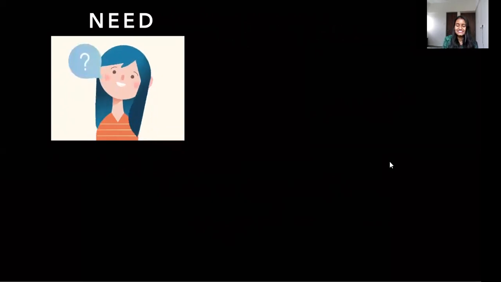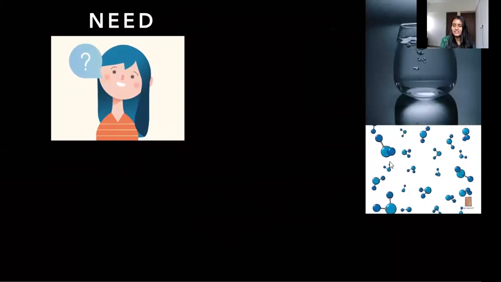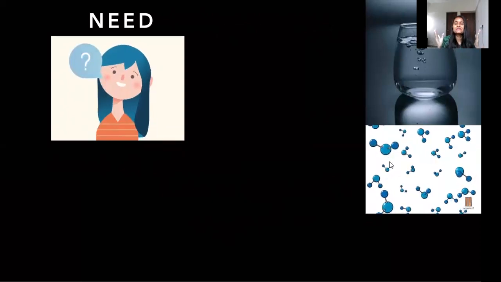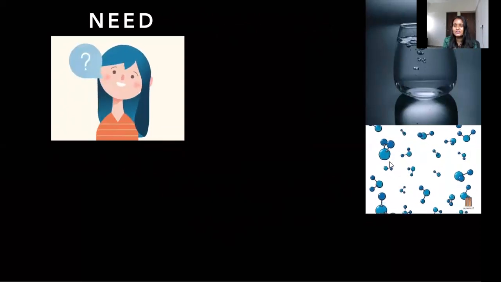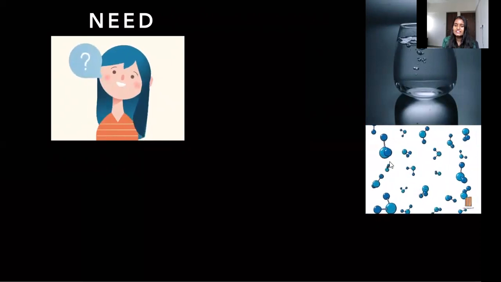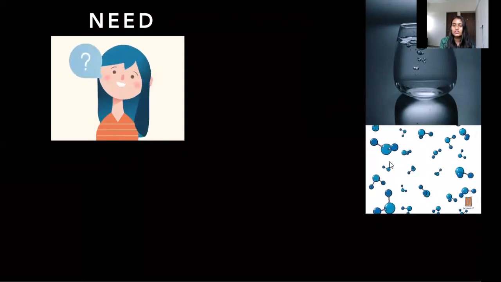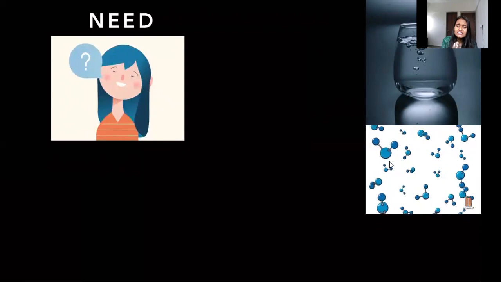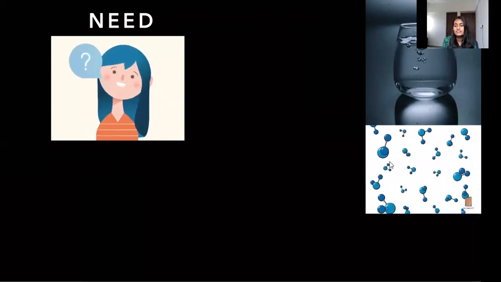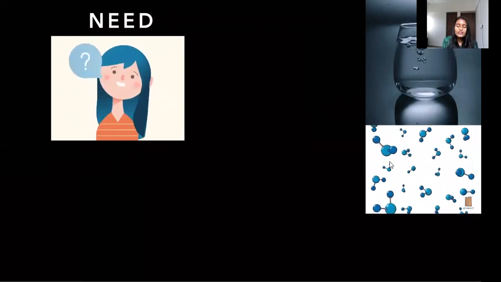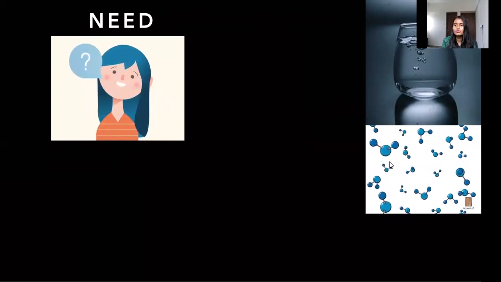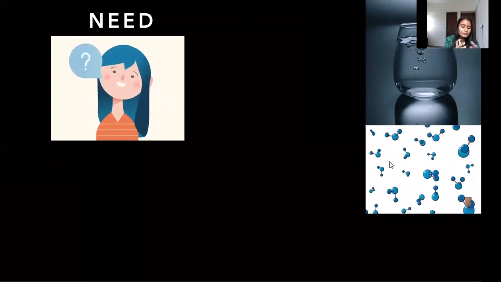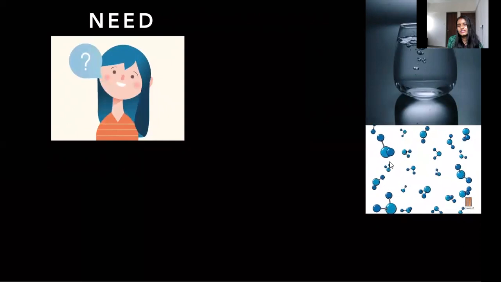We know, let's say this is a glass of water. It has many molecules of H2O. So we can't just take one molecule or two molecules, because these are very tiny things. So we cannot use one or two molecules in our reaction, right? Therefore, the need of mole.